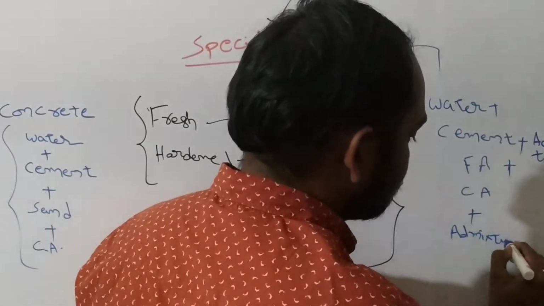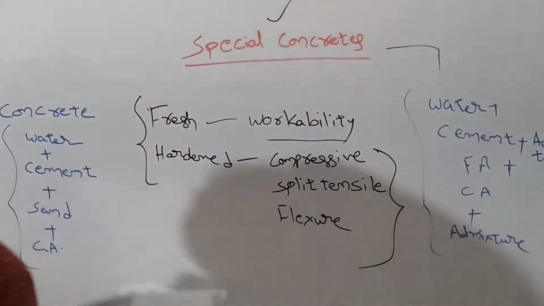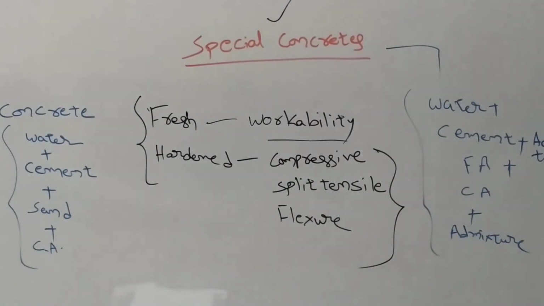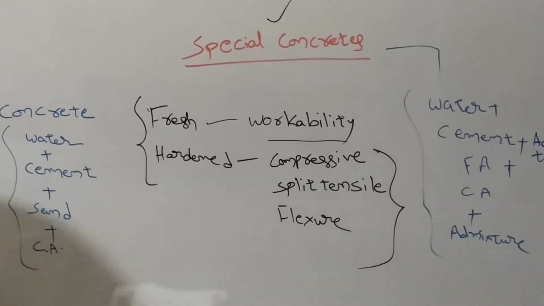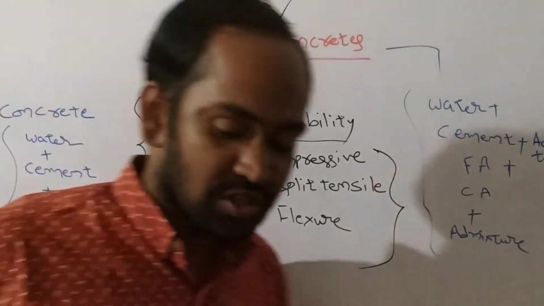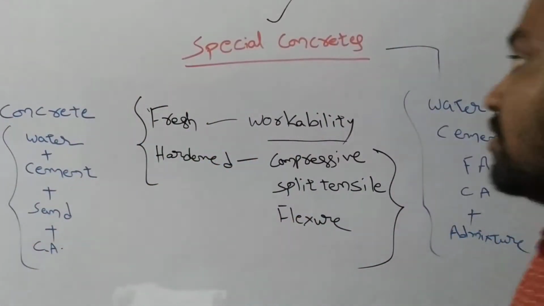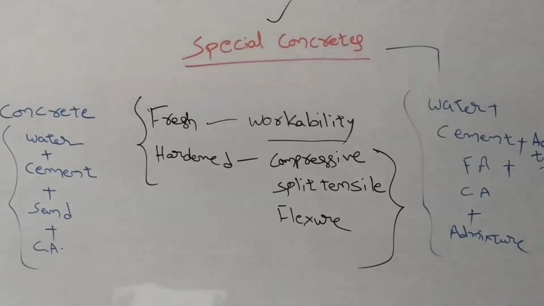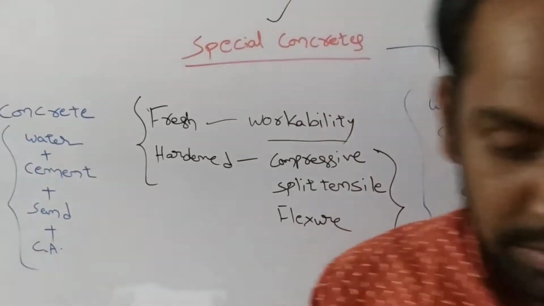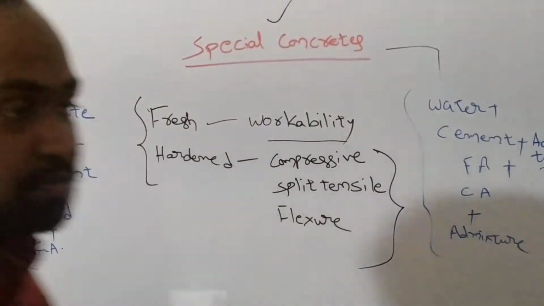Then that concrete is called a special concrete, because admixtures are added to concrete for different purposes. To give different types of strengths and properties to concrete, we add different types of admixtures. Basically, there are two types of admixtures: mineral admixtures and chemical admixtures. In this session, we are going to see what different types of concretes we can obtain by using different types of admixtures. Let me show the different types of concretes right now. They are called special concretes.